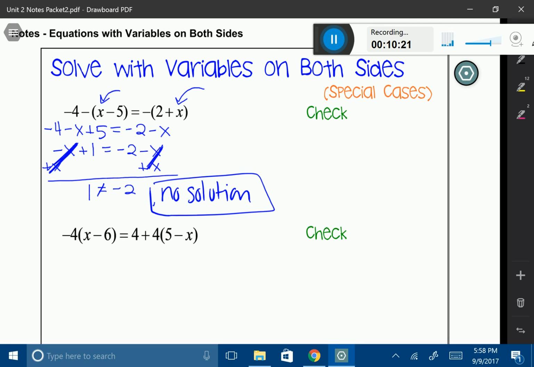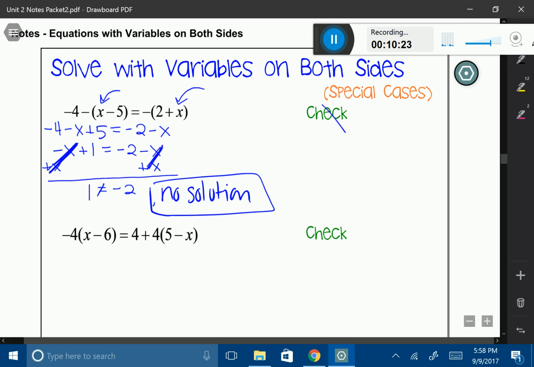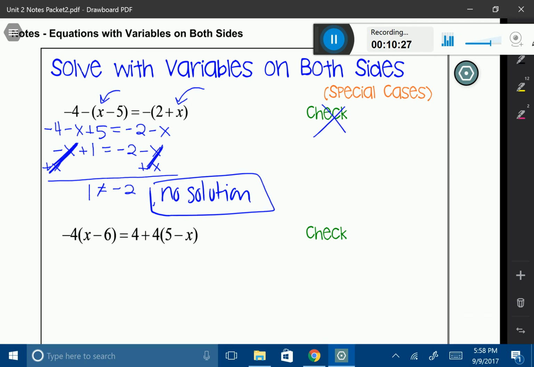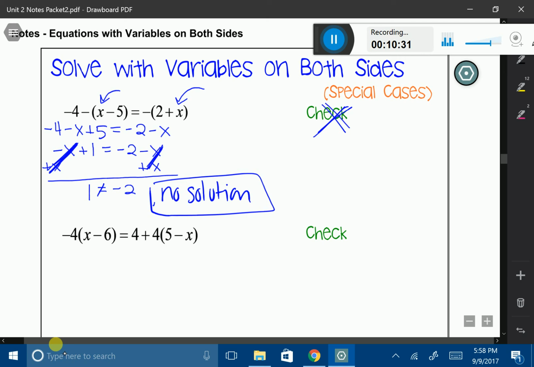So this is kind of the nice one because there's no way to check it. The only way to really check it is to go back and check through your steps and make sure you distribute your negatives properly. But otherwise, there is no check for this problem because there's no number to check.